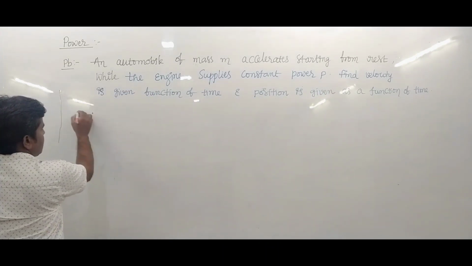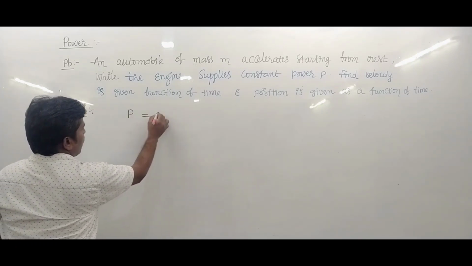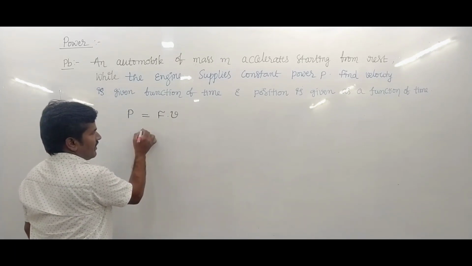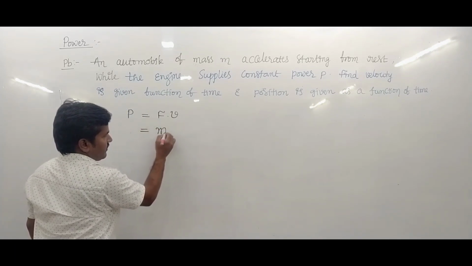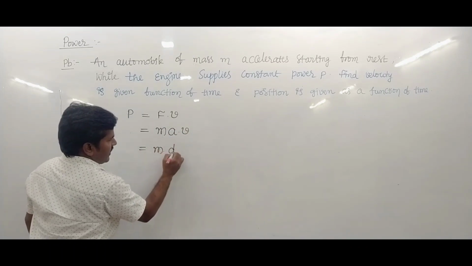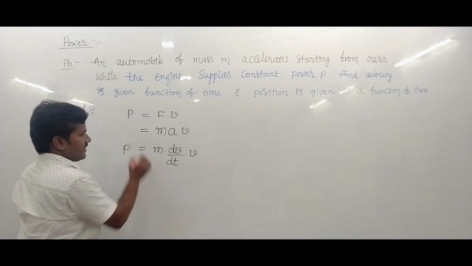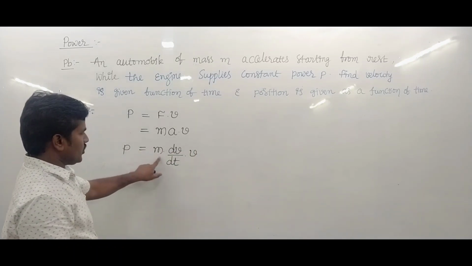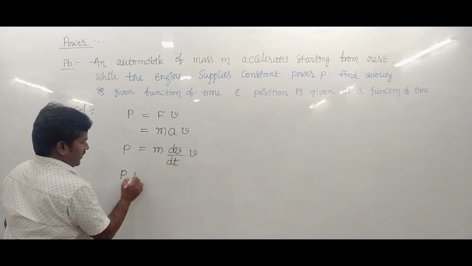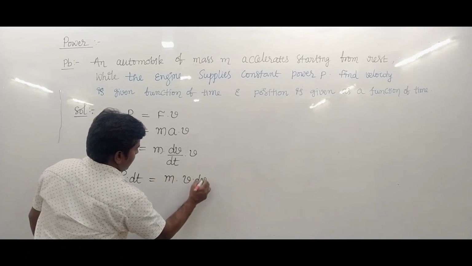You know that power is written as F into V, so power is M into A into V. Acceleration is dv by dt, so P equals m into dv upon dt into v. So P dt is written as m into v dv.